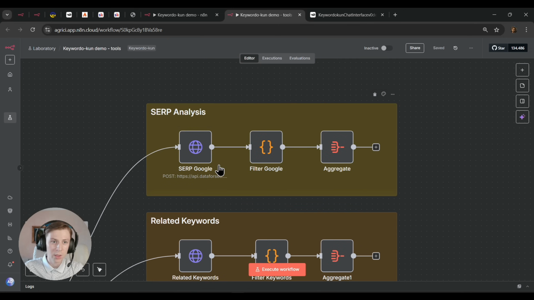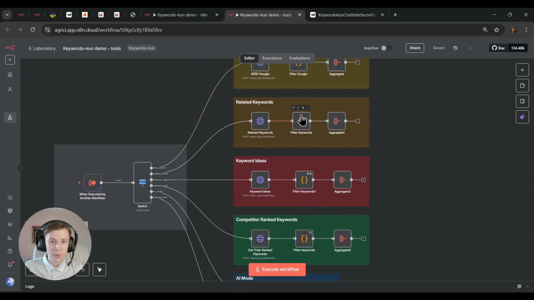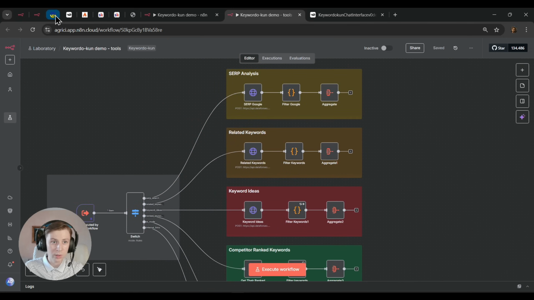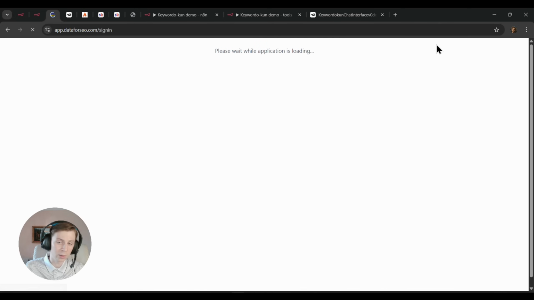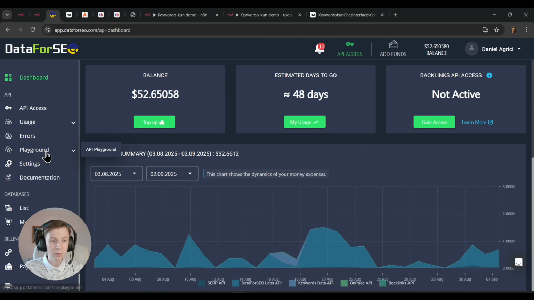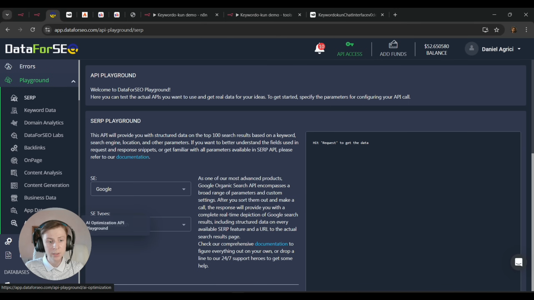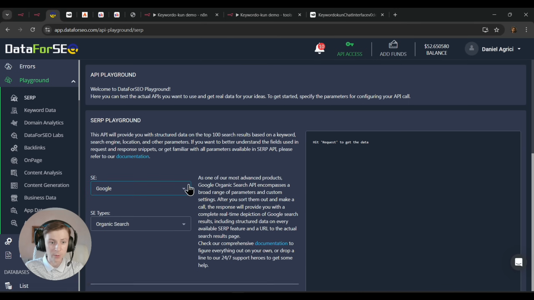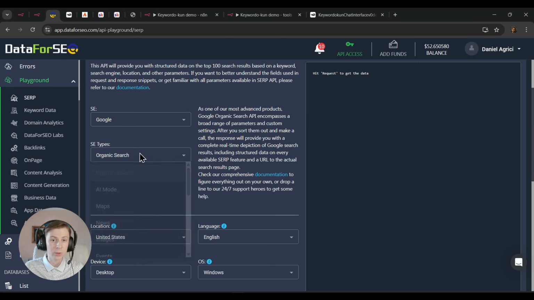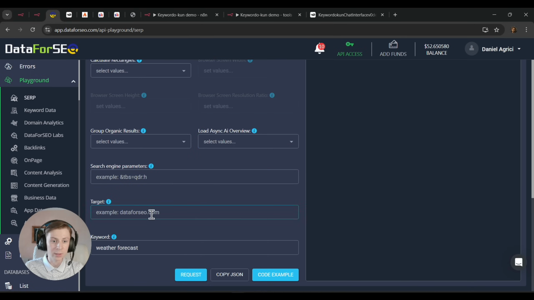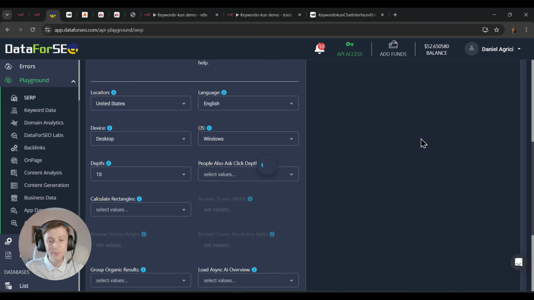So what are all these tools? As I mentioned before, they are using DataForSEO in the backend. So if we go to DataForSEO, you need to log in or sign up. If we go to the playground, here you're going to see a lot of possibilities, right? If you press on SERP, there's organic search. So this is the exact tool. And let's say here, I'm going to write shower filters, because that's an example that we used before. I'm going to press on request.